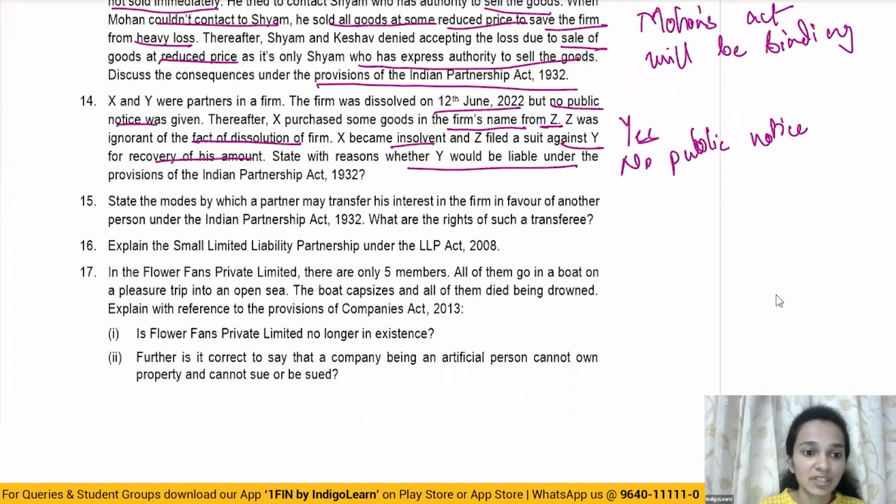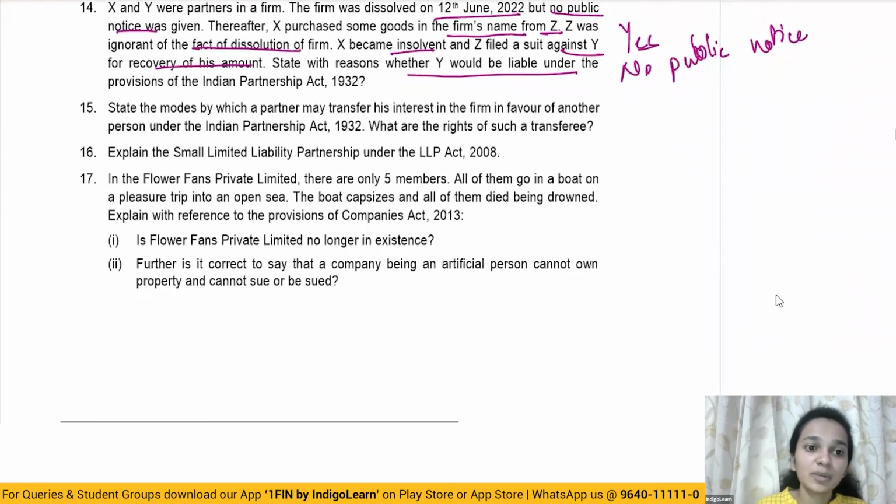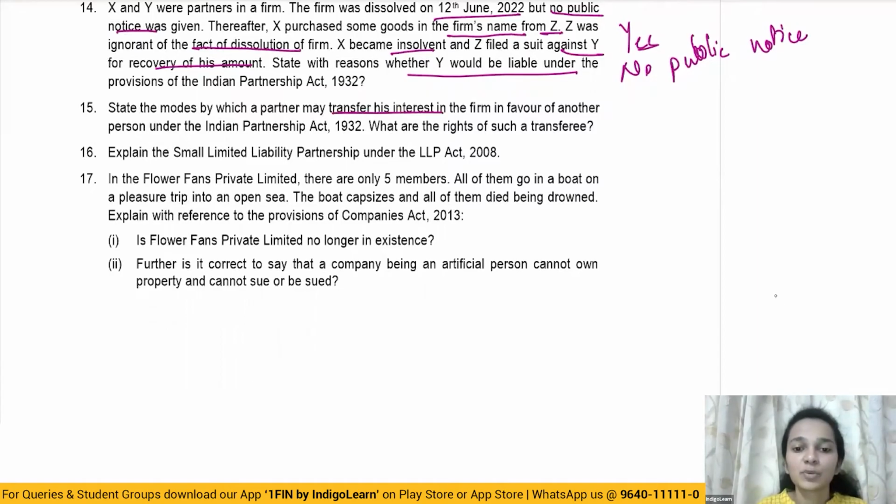Moving on to the next question. State the modes by which a partner may transfer his interest in the firm in favor of another person. So here again, this is a direct question asking us to state the ways in which a partner can transfer his interest or the share in property. So it can either be by way of sale, mortgage, or any other thing. The partner can transfer his interest in favor of another person.